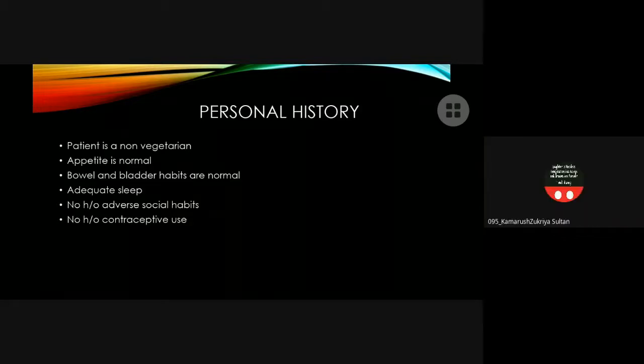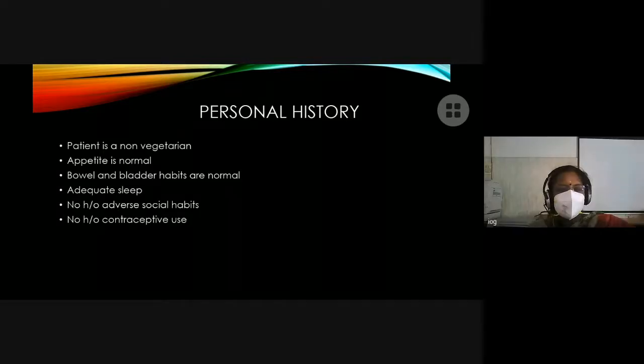Personal history. The patient is a non-vegetarian. Her appetite is normal. Bowel and bladder habits are normal. There is adequate sleep. There's no history of any adverse social effects and no history of contraceptive use. What contraceptives will cause menorrhagia?